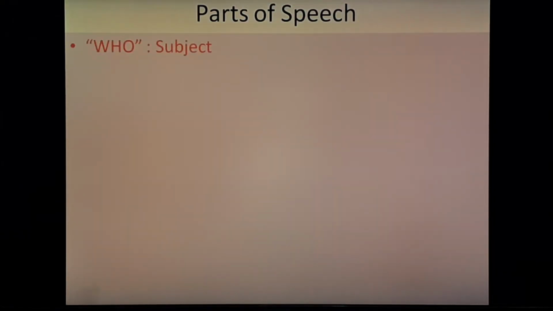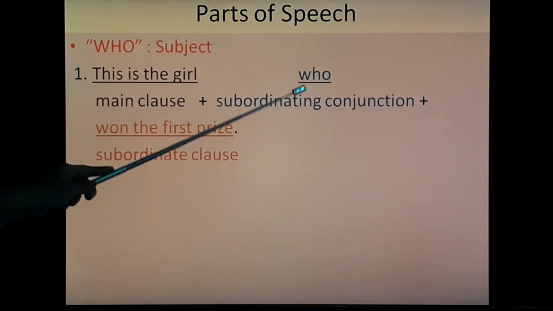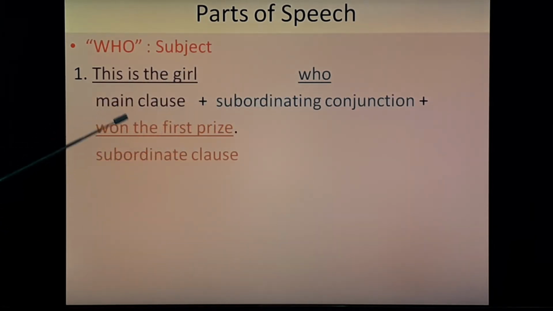Let's move to the next, that is who. With the help of who, we can come to know about the subject. First, this is the girl who won the first prize. If you want to add anything about the subject, then you have to use who. So here, this is the girl is the main clause, who is the subordinating conjunction, and won the first prize is the subordinate clause.